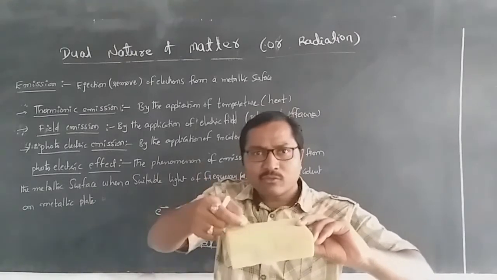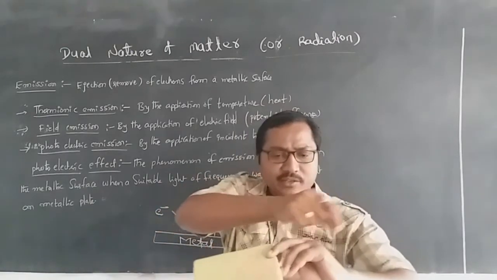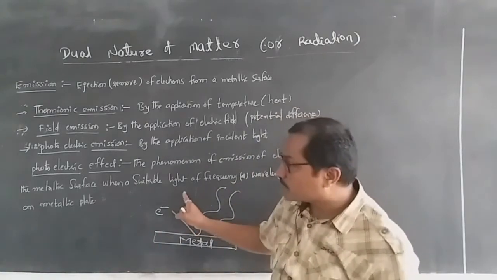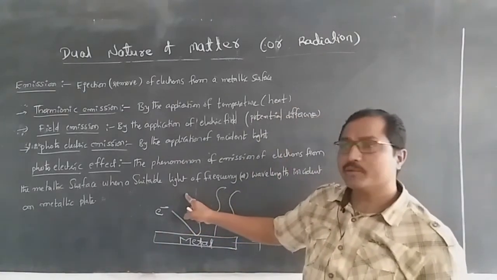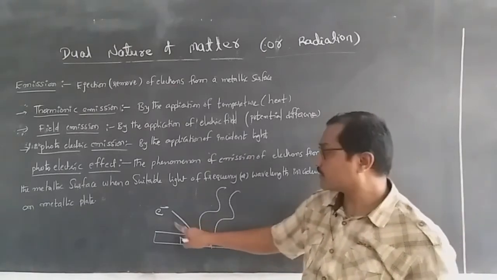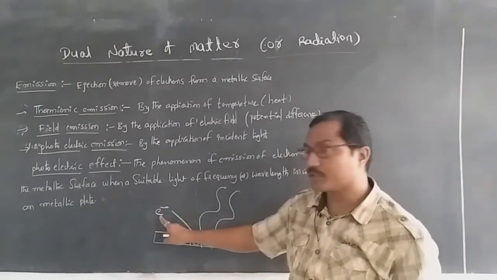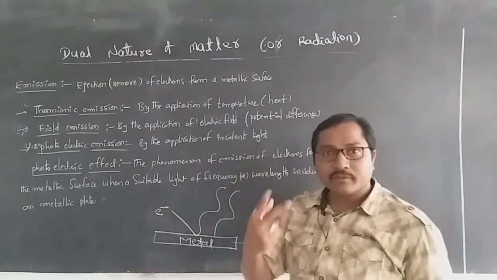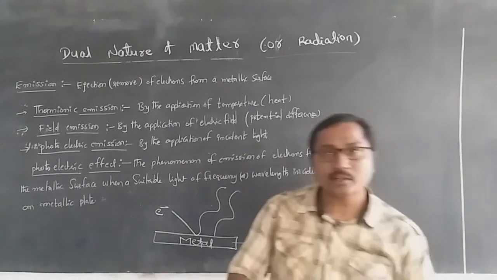Are we getting the photoelectric emission from this one as well as this one? No. But what is our concept? Photoelectric emission means light is incident on the metallic surface, and electrons are ejected from this one.